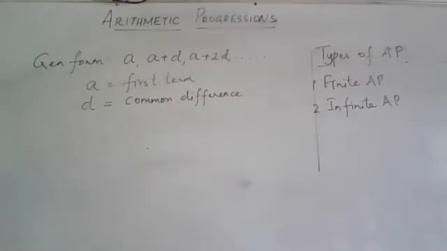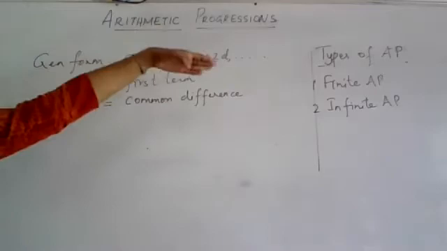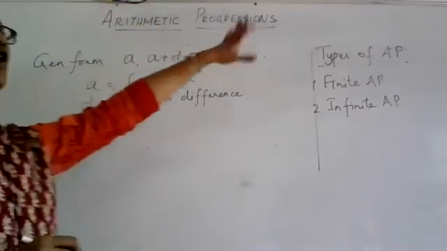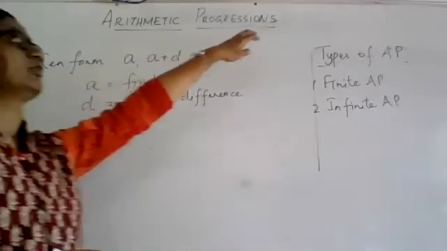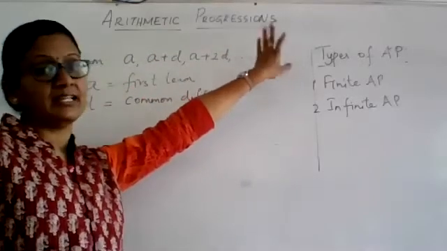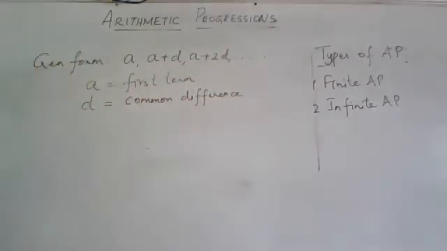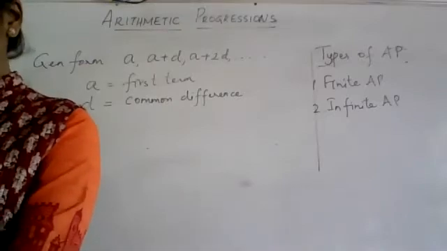So every time you add d to the previous term, you get the successive term. And this will go on indefinitely if it is an infinite AP. If it is proceeding only to a specific number of terms, then it will become a finite AP. I hope all this is clear. All this terminology you must be very clear about. Only then we can move on.